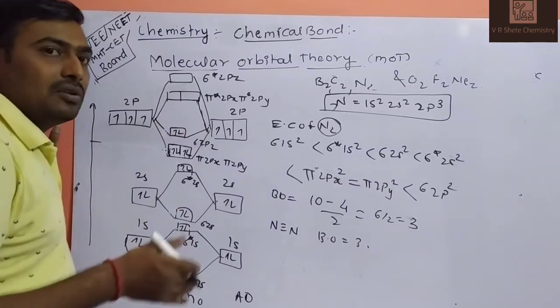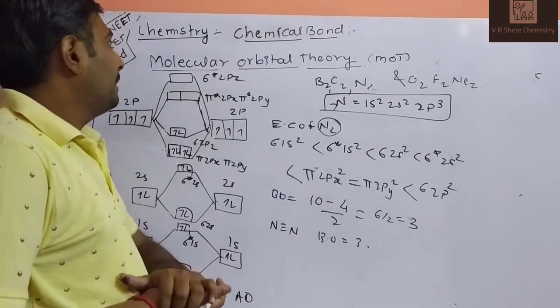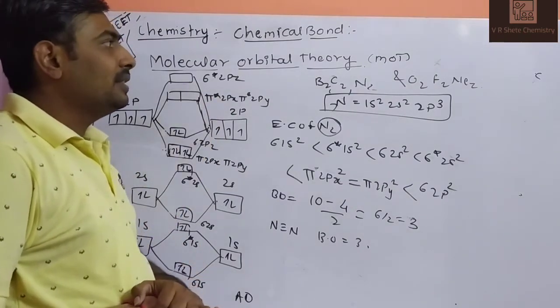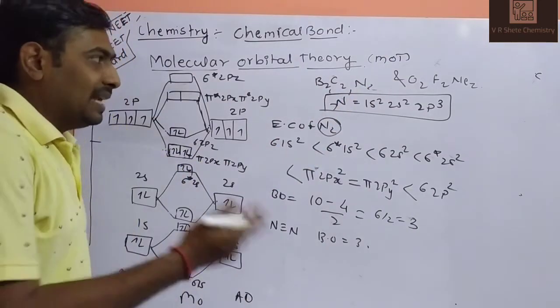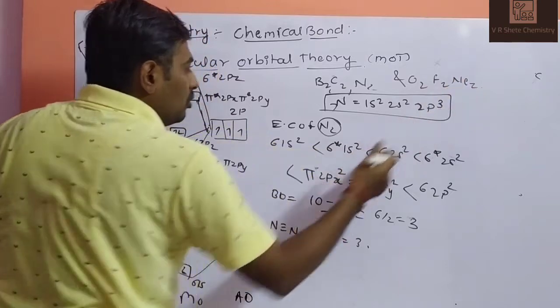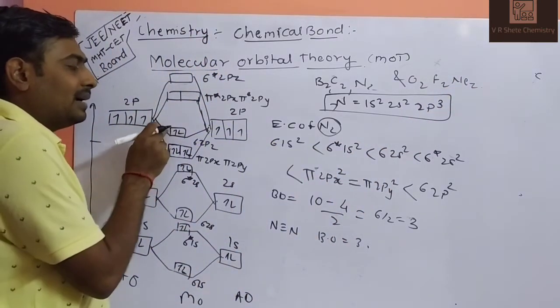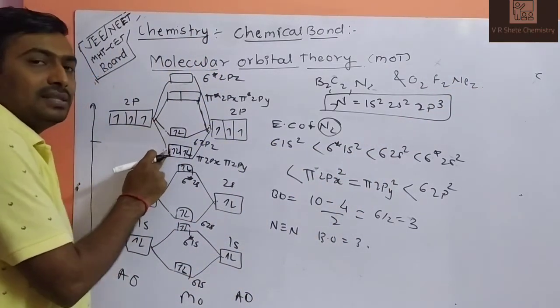This way we can work out the molecular orbital theory of B2, C2, N2. The same diagram applies for O2, F2, Ne2, only this energy will be at a higher state and this energy will be at the lower state.